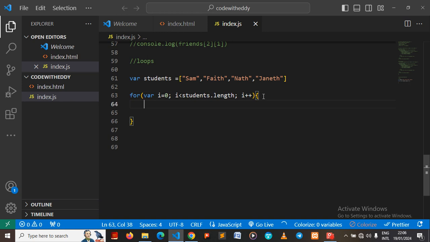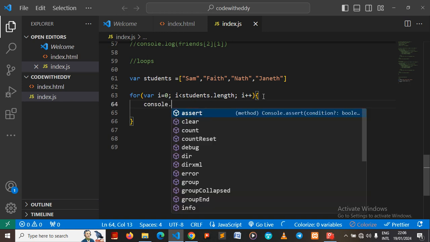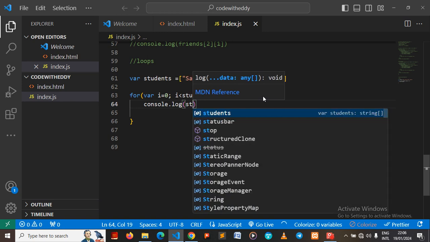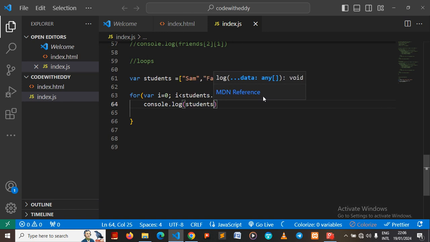So we can say console.log. What are we logging here? You can say student[i], from our knowledge of indexing. So you see the value here: if it is 0, student position 0. When this becomes 1, print out student position 1. When this becomes 2, print out student position 2. Then we concatenate it with, let's say, 2, 3, 4. Let's say that's the value we were asked to apply to our work. I'm using it as a string for now.